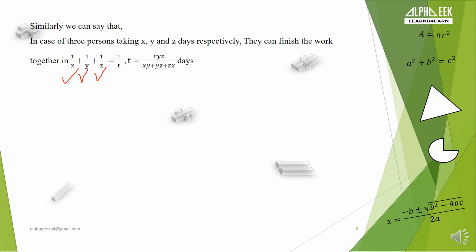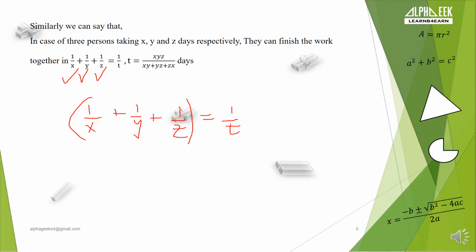Then the total amount of work completed, 1 by x plus 1 by y plus 1 by z, will be equal to 1 by t. Now we want to find the number of days taken if all three of them are working together. We have to solve this equation.